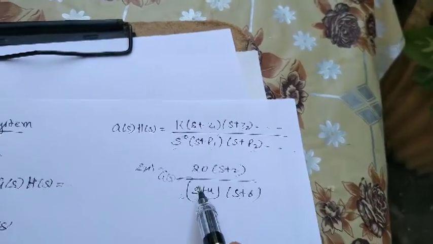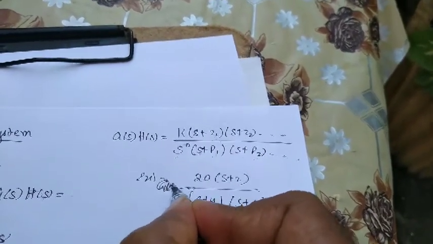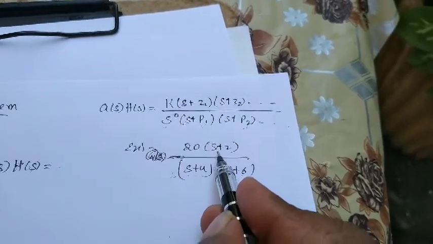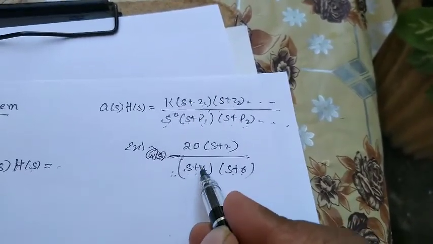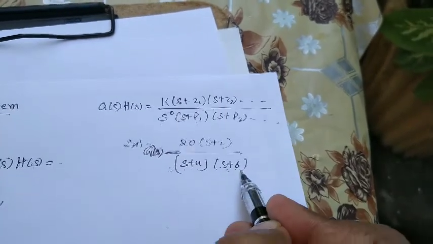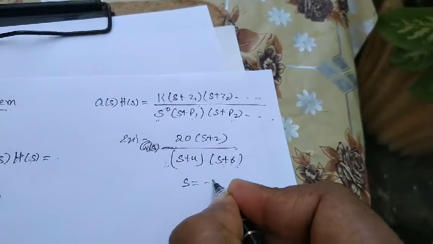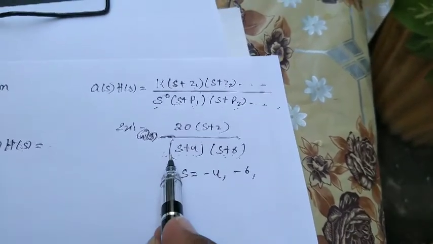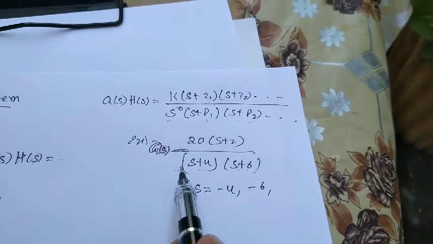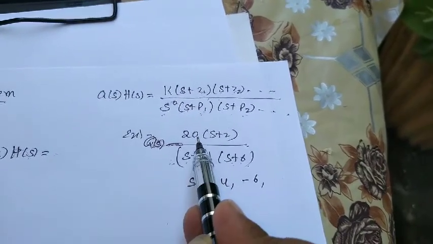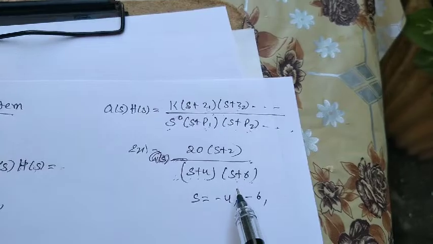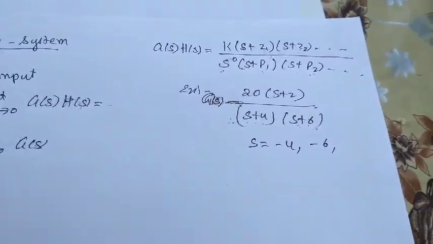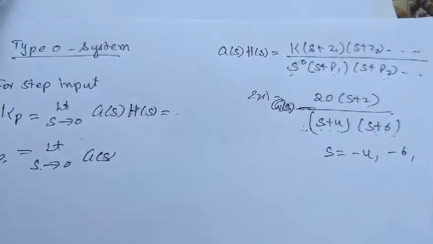So I'll give one example. For example, the open loop transfer function G(s) is equal to 20 (s + 1)(s + 2) divided by (s + 4)(s + 6). Here you have poles at s equal to minus 4, s equal to minus 6, but there is no pole at the origin. So this comes under type 0 system. For this kind of type 0 system, we'll consider the steady state error values, coefficients and steady state error.